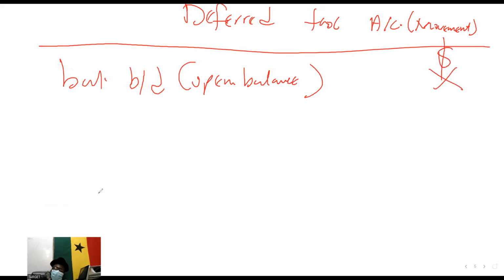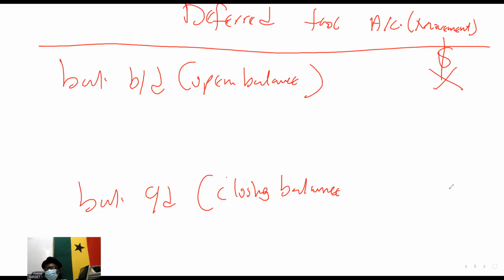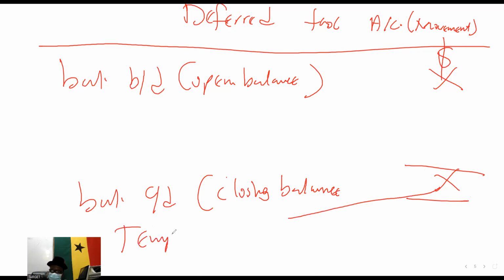Leave enough space. Right here, closing balance, balance carry down. And this is always in the footnote. You don't want to line it. This is the one that you calculate by finding the temporal difference times the tax rate.